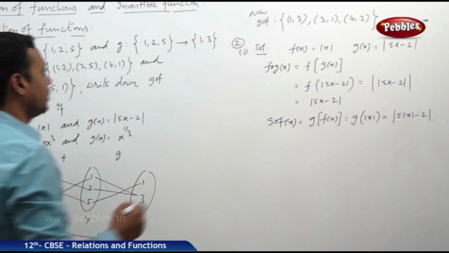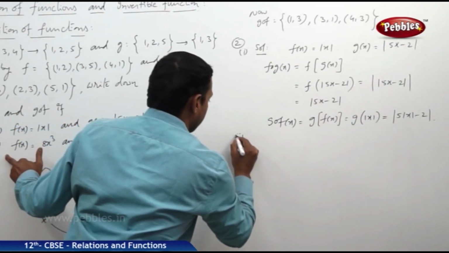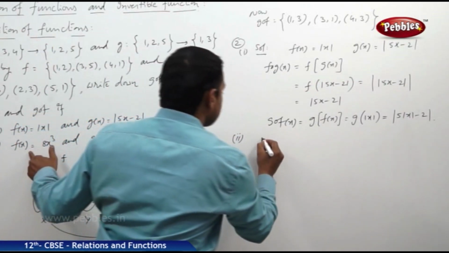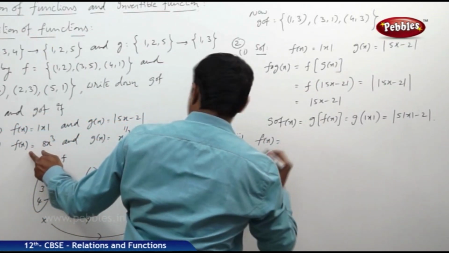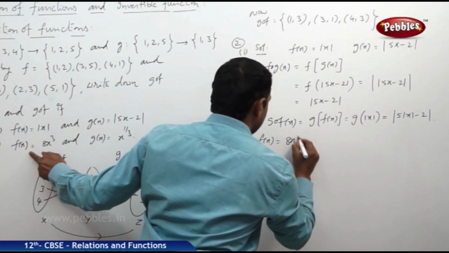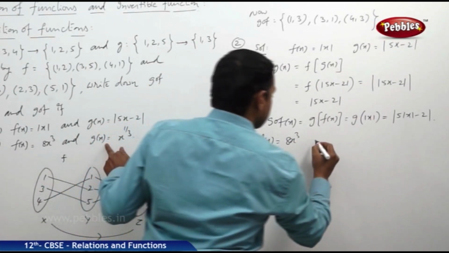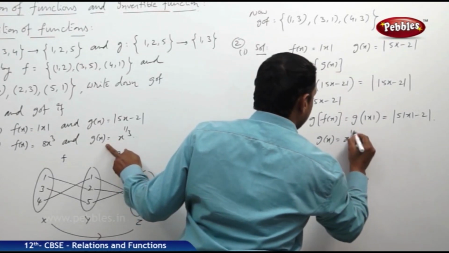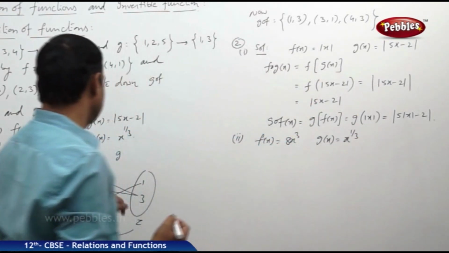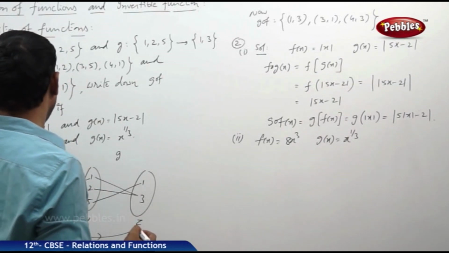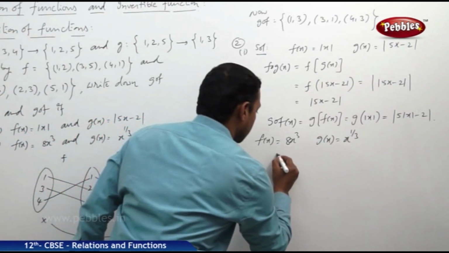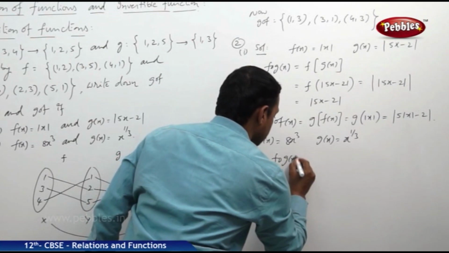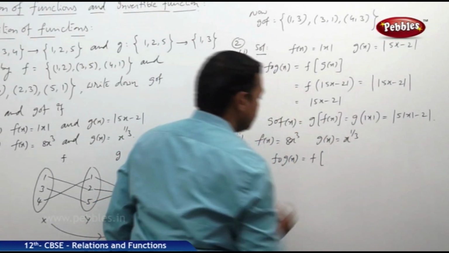Next one, second bit. f of x is equal to 8x cube and g of x is equal to x power 1 by 3. Then find again f circle g and g circle f. F circle g of x is equal to f of g of x.